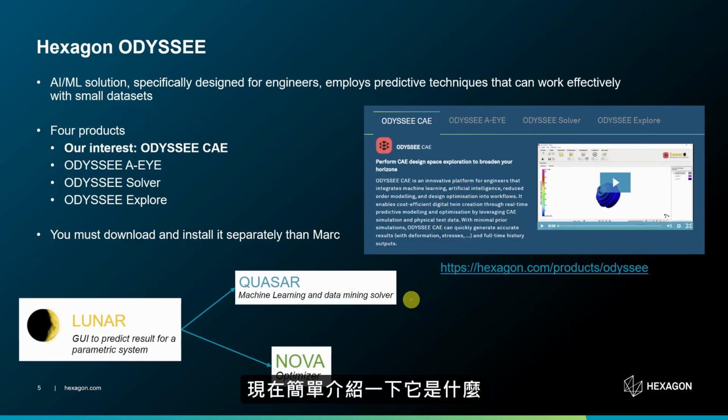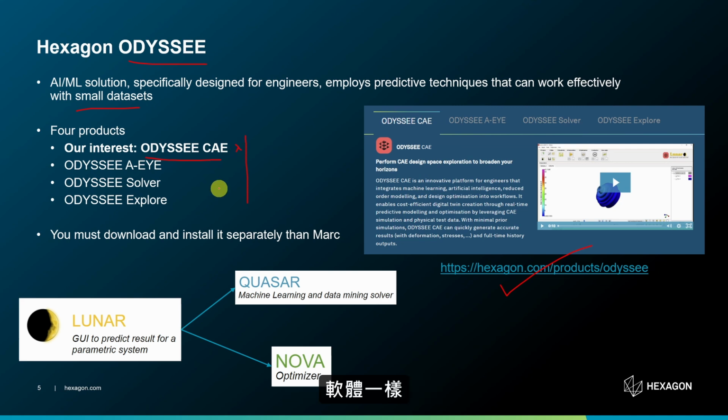Now just a brief intro about what is ODYSSEE. It is Hexagon's answer to AI ML, and it's specifically designed for engineers, and it's robust enough that it can work effectively with small datasets. You can go to this website to see more details about this software, and over there you can see it has 4 products. Out of that, our interest is ODYSSEE CAE. Hence you will need to download and install only this one product.